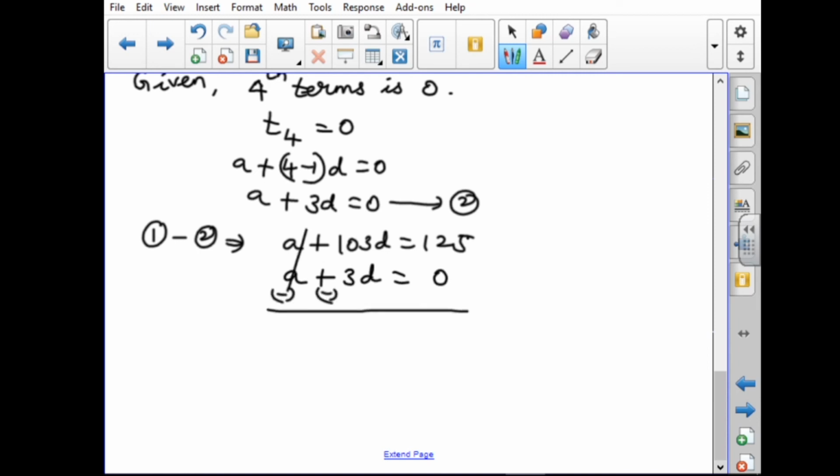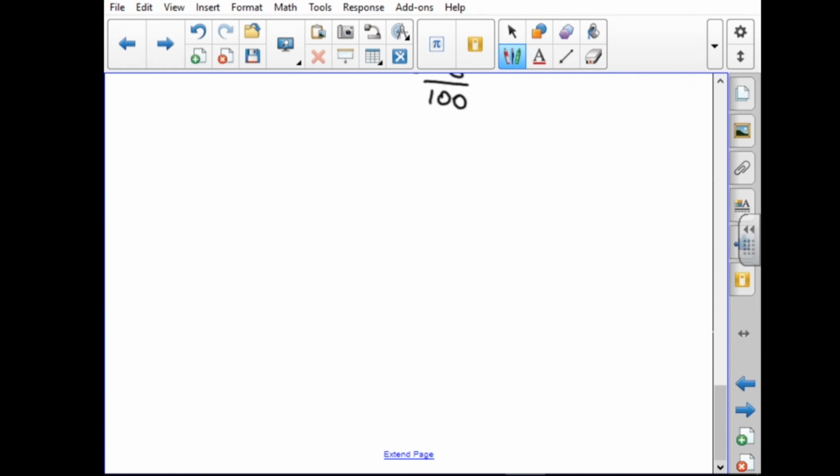So the a will be cancelled. 103 minus 3 is 100D equal to 125. We need D, so the 100 we bring across, it will be divided. So we get D equal to 125 by 100. So D equal to 5 by 4.